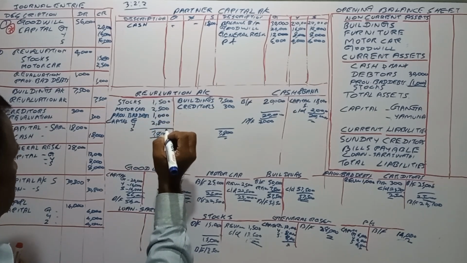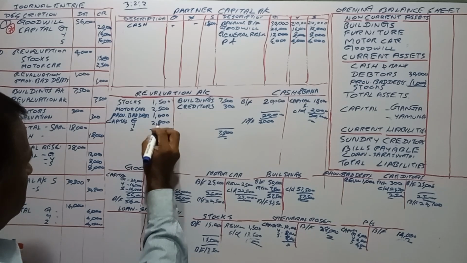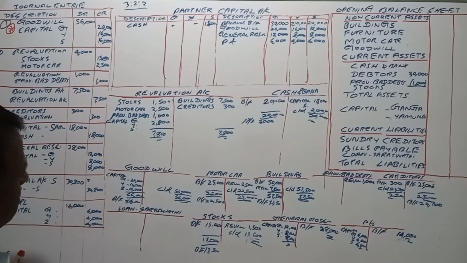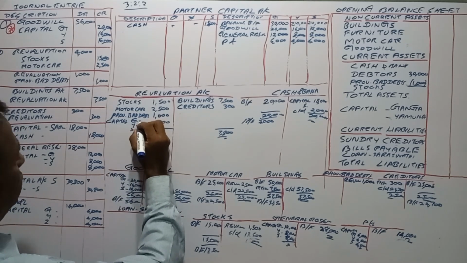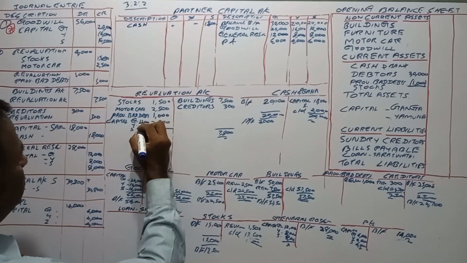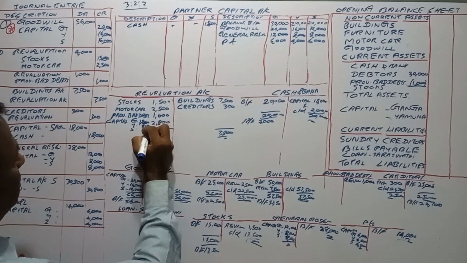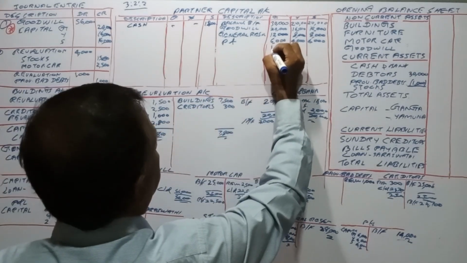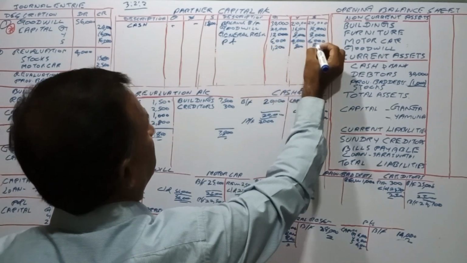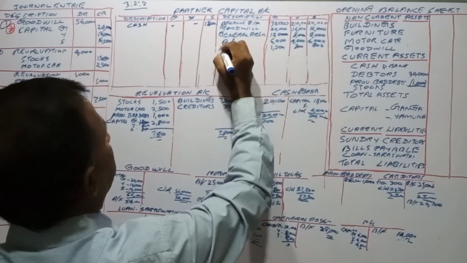That is 1,200, 1,200 and 800 and 800, right? That is the revaluation.